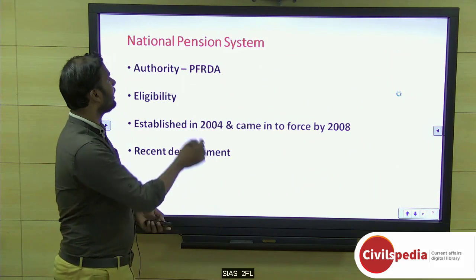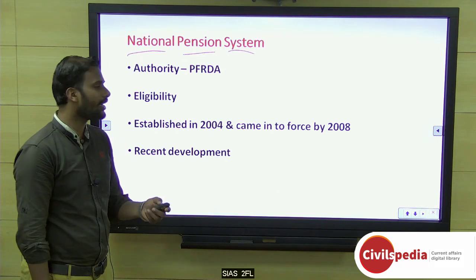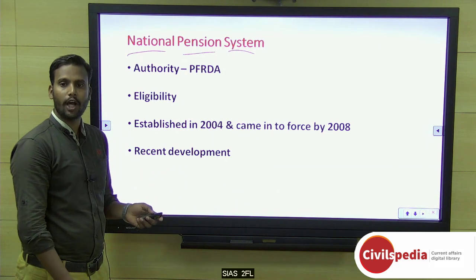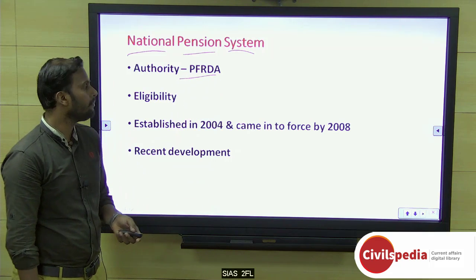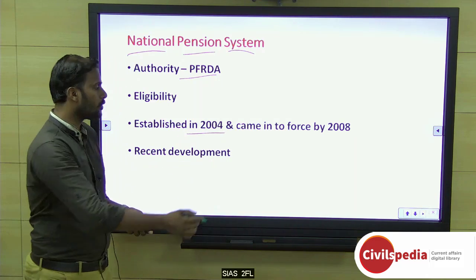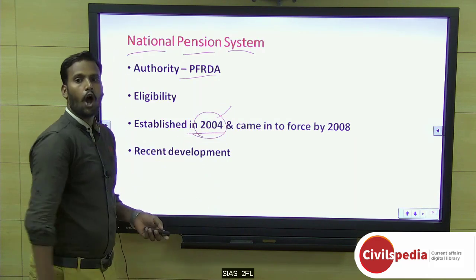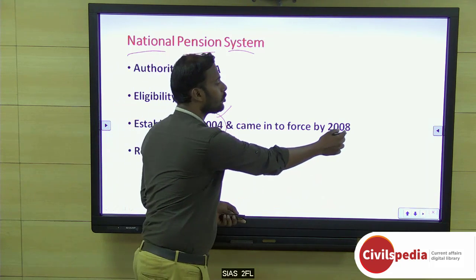So the next one is the National Pension System. Obviously you have to know, you are all trying for government jobs. Okay. So this is monitored and implemented by PFRDA, the Pension Fund Regulatory and Development Authority. This law came in 2004. Actually in 2004 they said that all government employees will come under the National Pension System, and it was enforced in 2008.